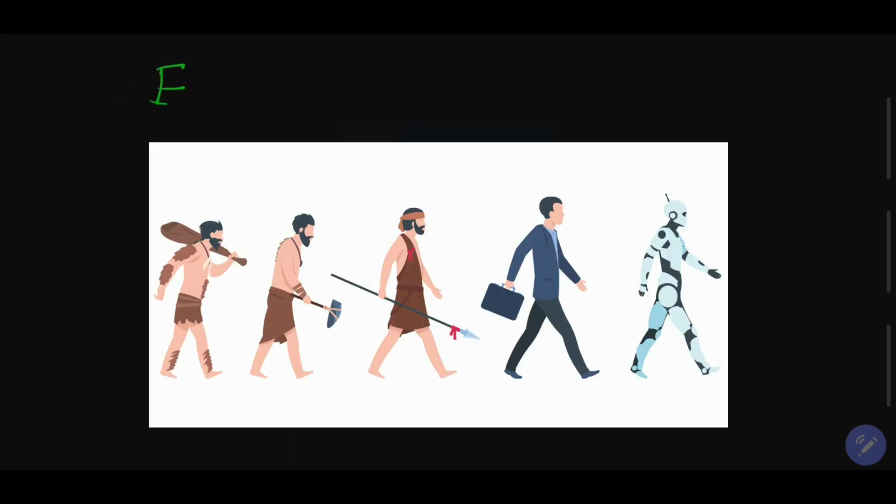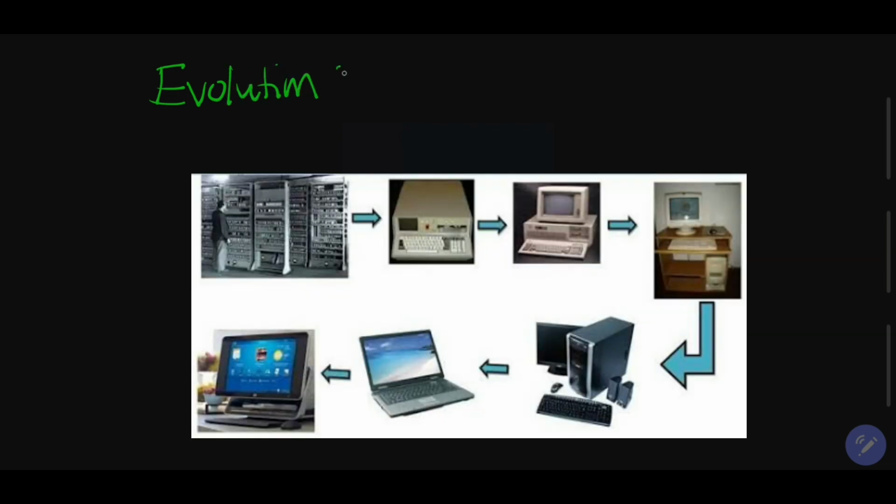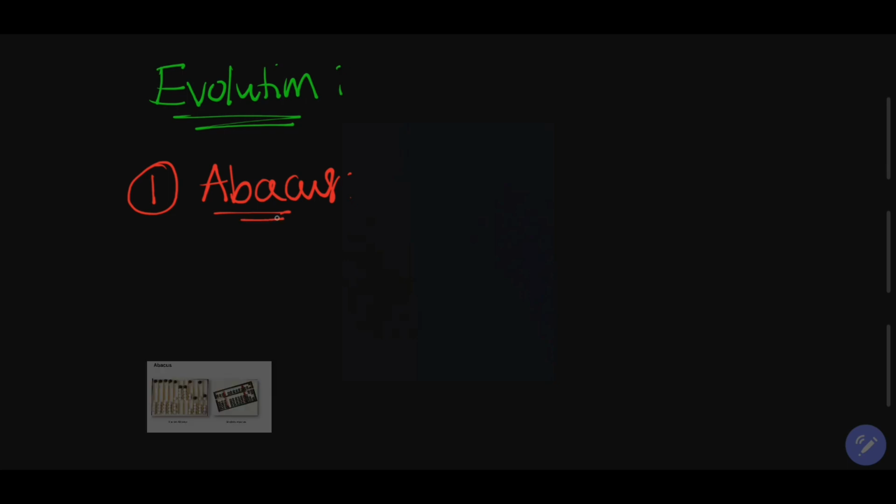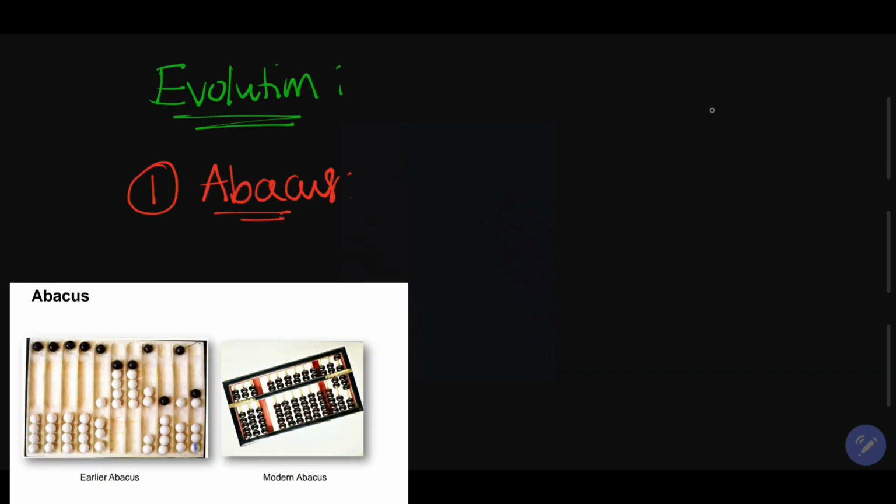Do you know what is the first computational device? Let us see the evolution of computers. The first device is the abacus. The abacus is one of the computational devices.